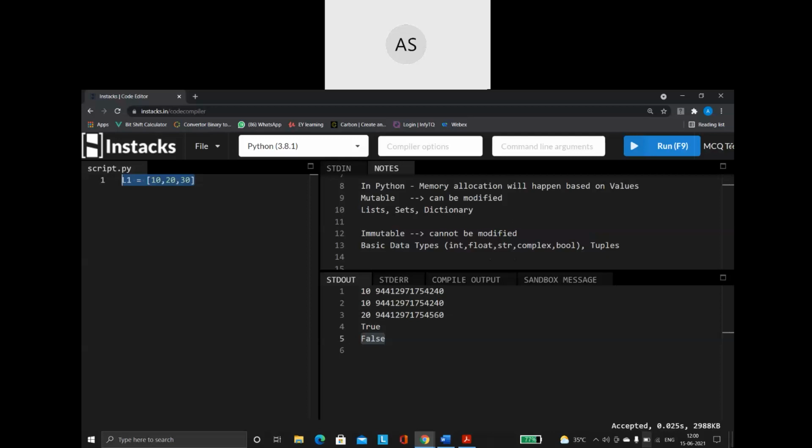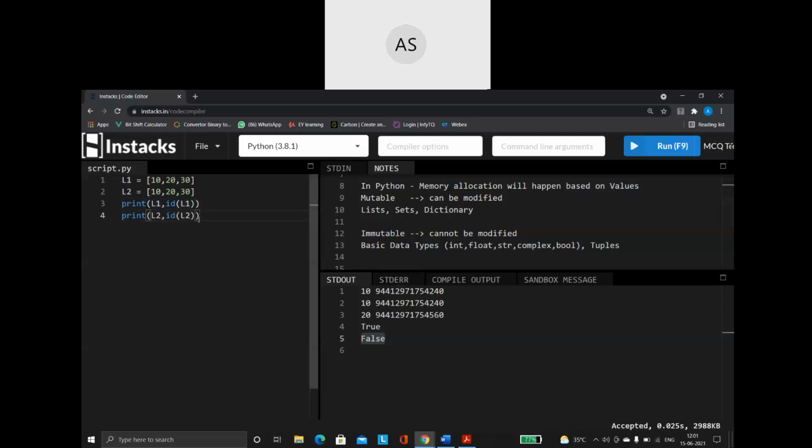Let me just copy this data. I'm giving the same, the only thing is I'm changing the name of the list. I'm giving it as L2. Both lists have exactly the same value, no changes at all. Now, see what happens. I am saying print L1, comma, ID of L1. The next line, I'm saying print L2, and print the ID of L2.